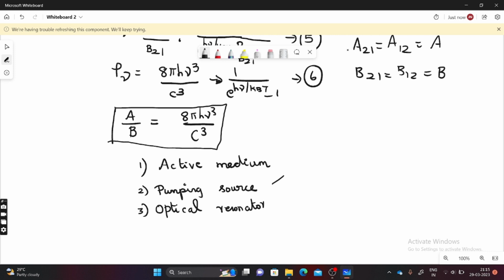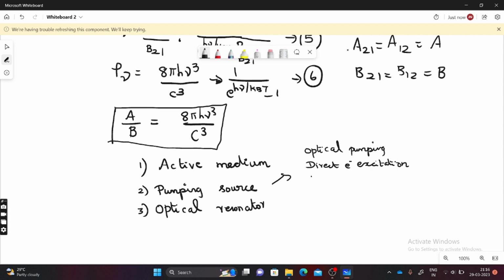I already told that the pumping source is responsible for population inversion. First one is optical pumping. Optical pumping is where light, photons, will be used to trigger the atoms. Second one, direct electron excitation. This is by using electric discharge, where electrons make the atoms get excited and stimulated to come to the ground state.